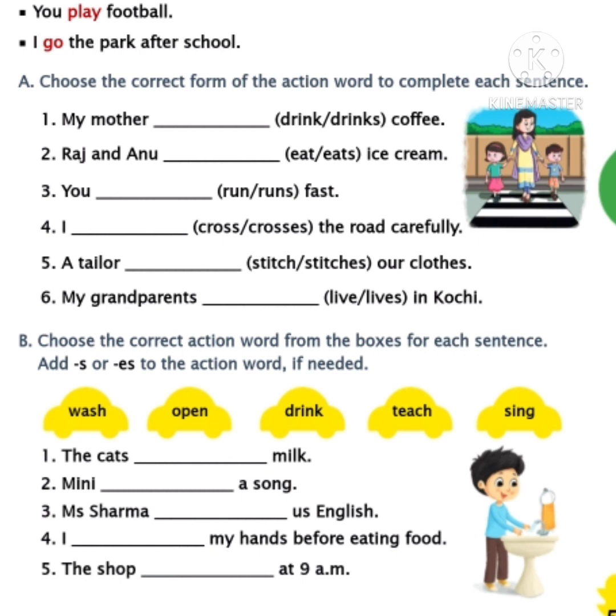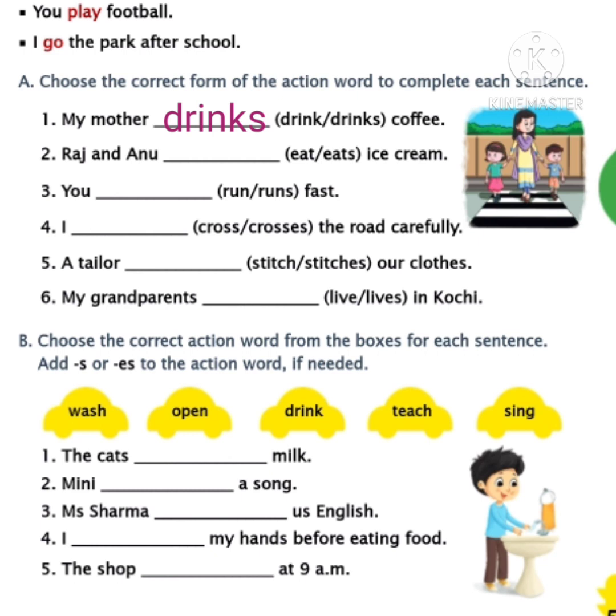There is drink and drinks. So which action word is correct, children? We are talking about one person. Mother is one person. So the action word should be plural. So is it drink or drinks, children? Yes, you are right. It is drinks. Tick drinks and write in the first blank, children.